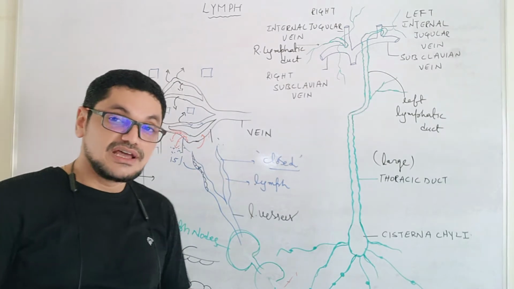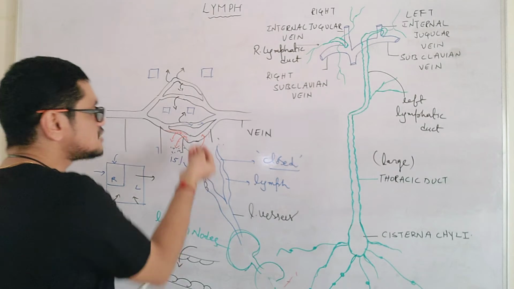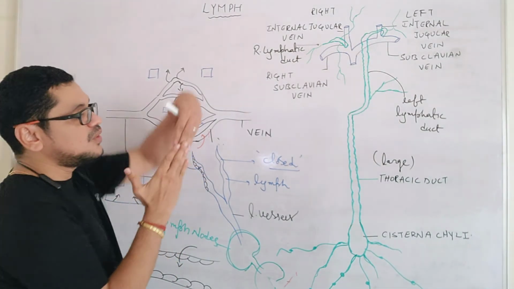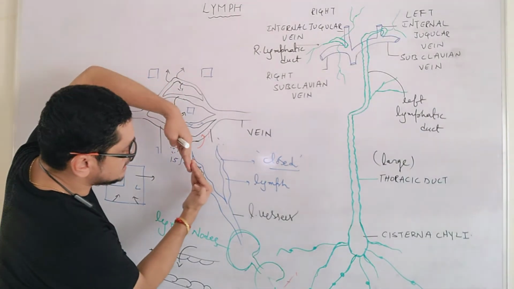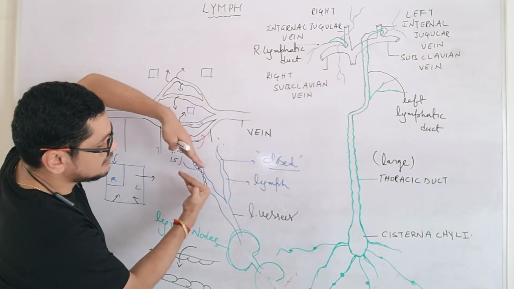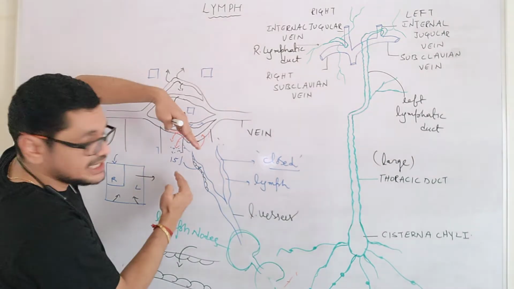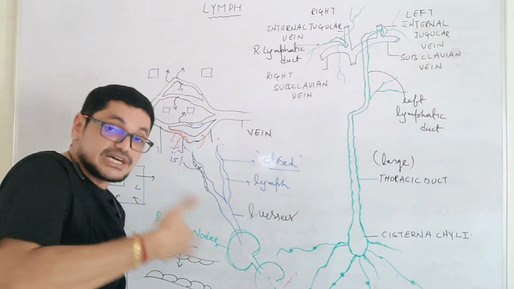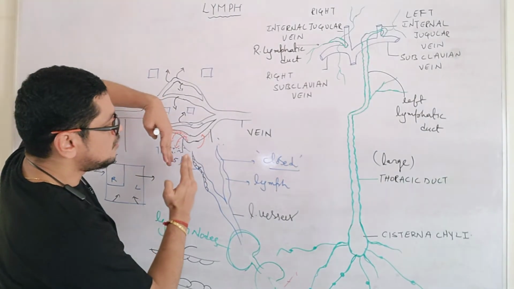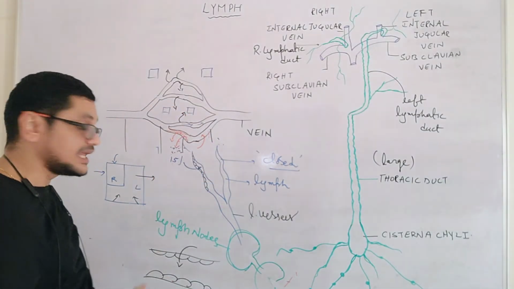This is one of the reasons how the fluid enters into the lymph capillary, because of having more and more pressure. As more and more fluid comes out, it causes pressure over the lymph capillary, and the cells inside the lymph capillary are present like this. When the pressure outside is more, it will be opened, and the fluid present outside will enter into the lymph capillary. Now if more and more fluid increases inside the lymph capillary, what happens? If the fluid pressure is more inside, it causes the closing of the lymph capillary wall.